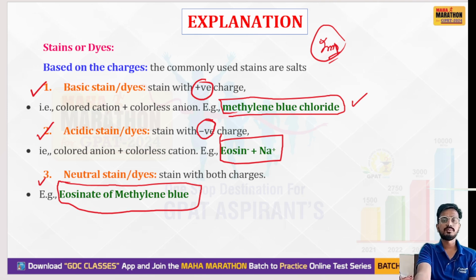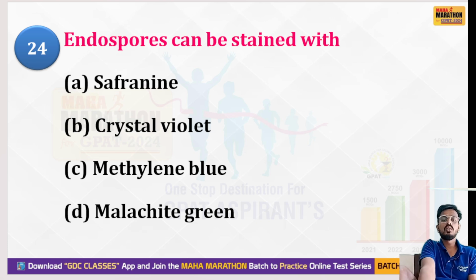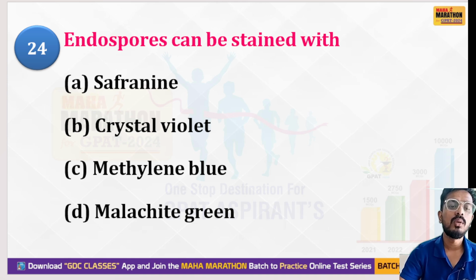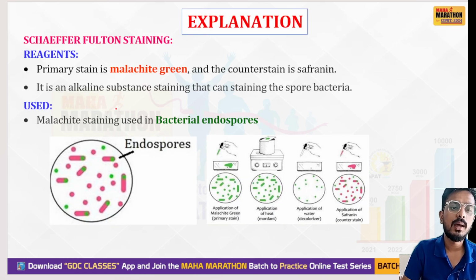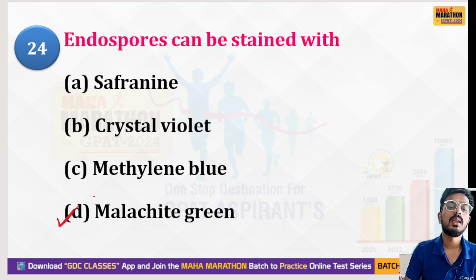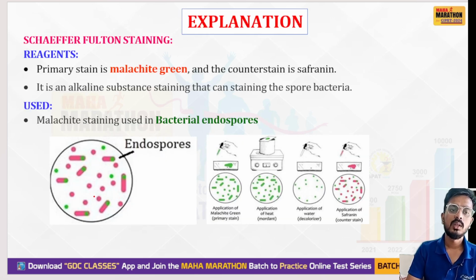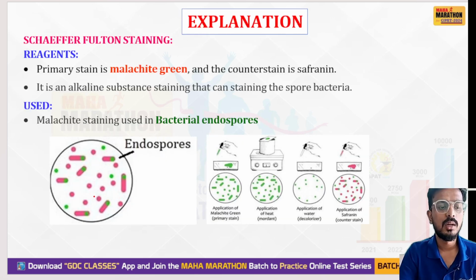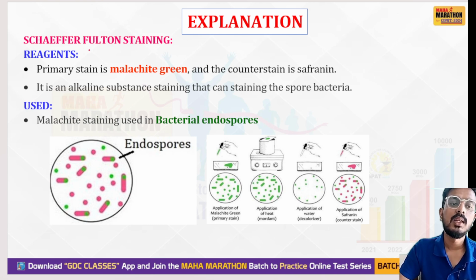Next question: endospore can be stained with which of these? Options are malachite green, methylene blue, crystal violet, safranin. I have already discussed this with you. It can be stained by malachite green, so the right option is D, malachite green. In the explanation, Schaeffer-Fulton staining is used for staining of bacterial endospores. The primary stain is malachite green, and the counterstain is safranin.